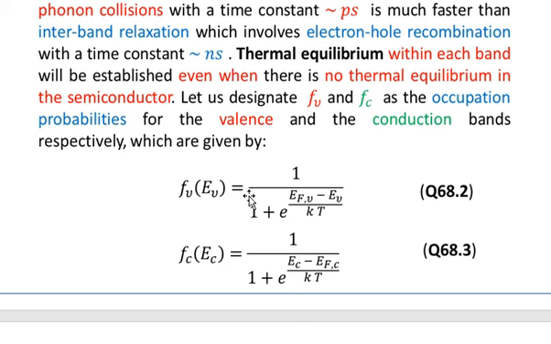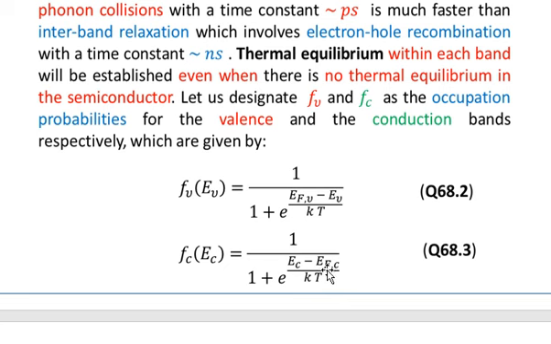In order to write this expression for the conduction band, we need to, number one, change V to C, and second, shift the two quantities, so that the energy EC will be positive and EF will be negative, that is EC minus EFC.